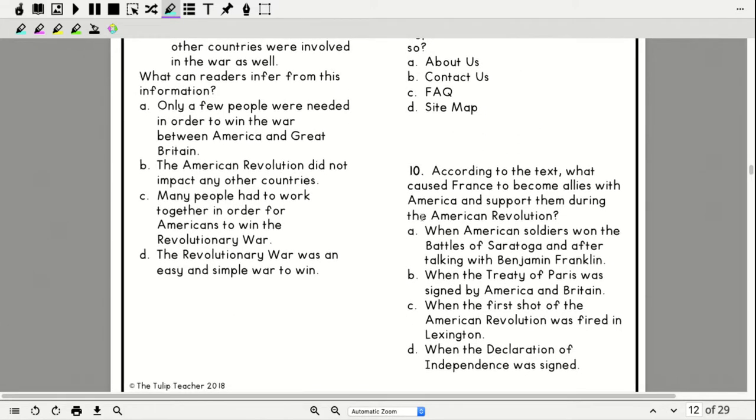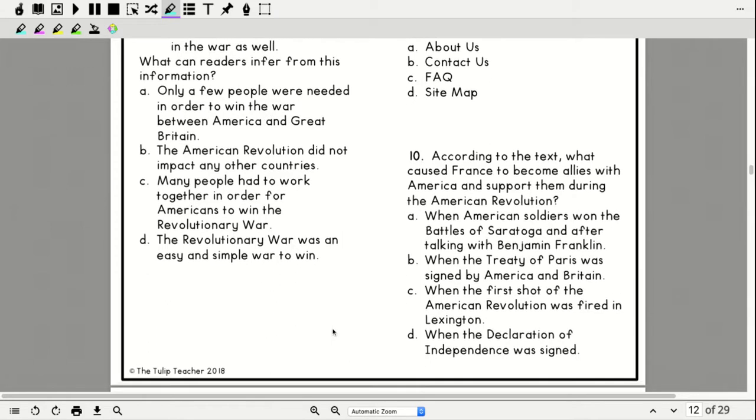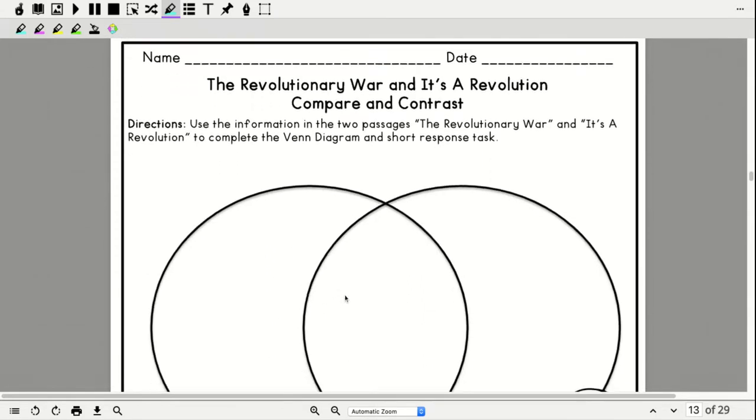Last question. You guys are doing wonderful. According to the text, what caused France to become allies with America and support them during the American Revolution? A, when American soldiers won the Battle of Saratoga and after talking with Benjamin Franklin. B, when the Treaty of Paris was signed by America and Britain. C, when the first shot of the American Revolution was fired in Lexington. Or D, when the Declaration of Independence was signed. Nice job. You have finished your check for understanding.